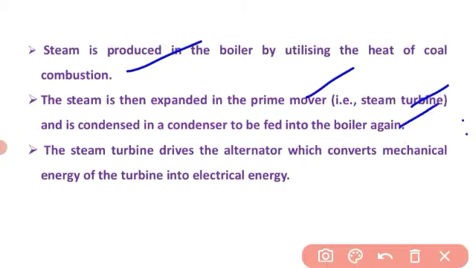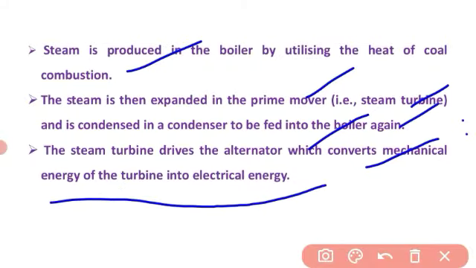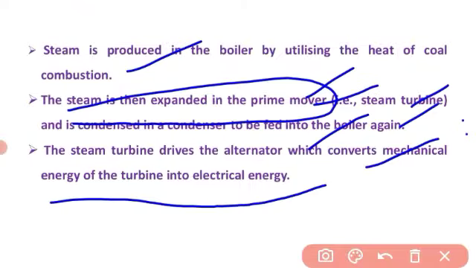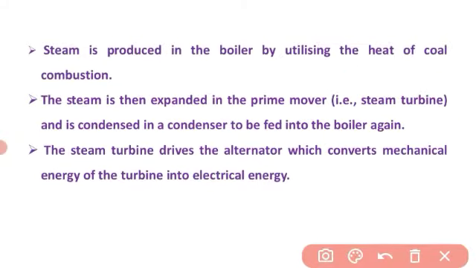After burning the coal, the heat of coal combustion gives steam. That steam is expanded in the prime mover, which is nothing but the turbine. Once it comes out from the turbine, it is condensed using cooling towers, and again fed back to the boiler. The steam turbine drives the alternator, which converts mechanical energy of the turbine into electrical energy.